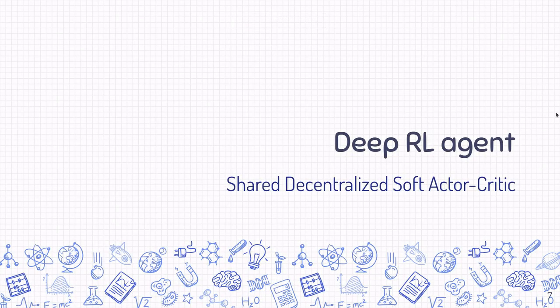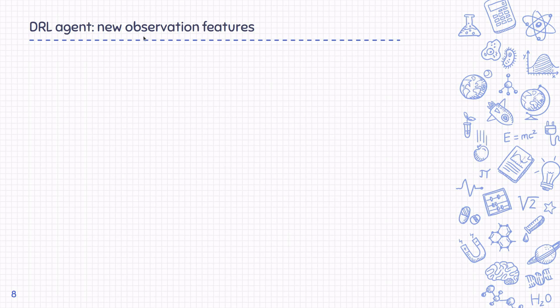Next, I will describe our DivMARL agent, for which we had one decentralized soft actor critic per building, and it was shared among all buildings. I will only list the most important observations that we added.